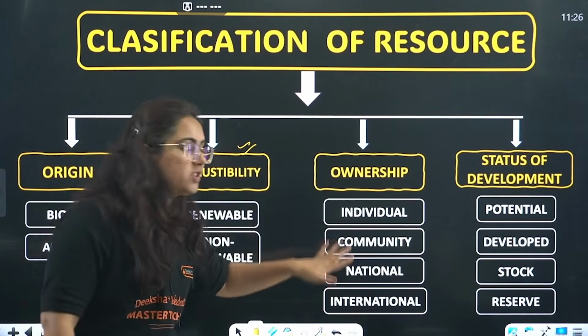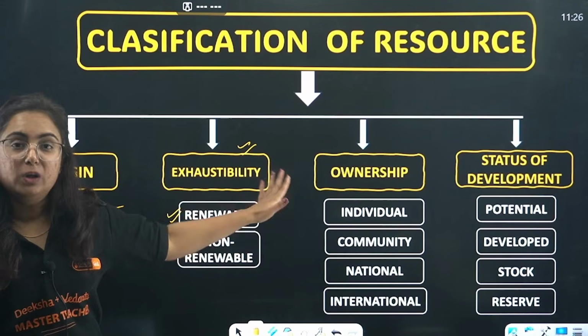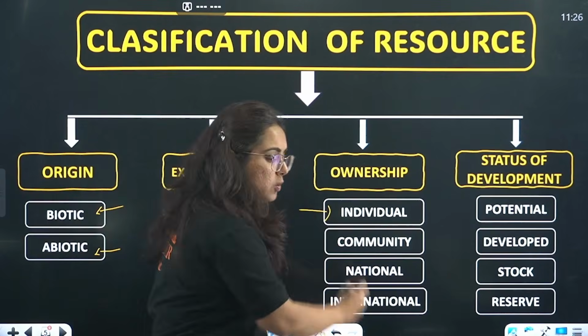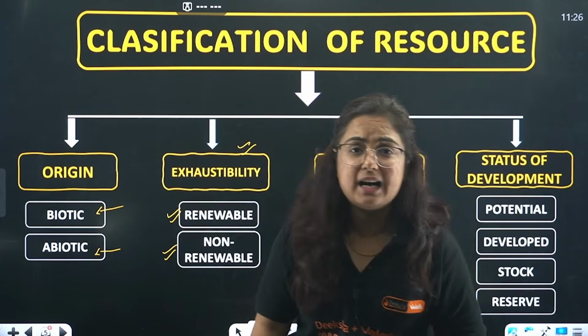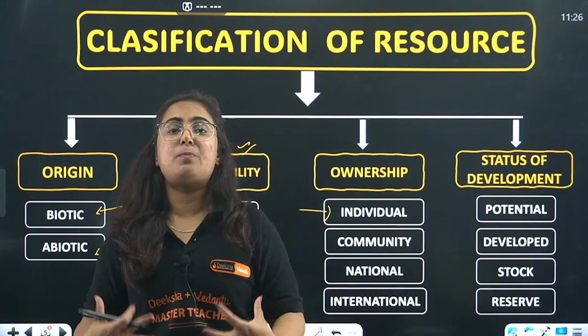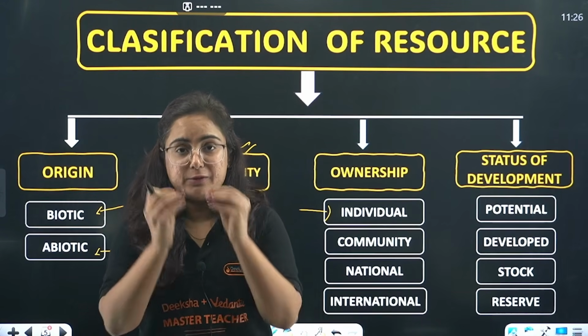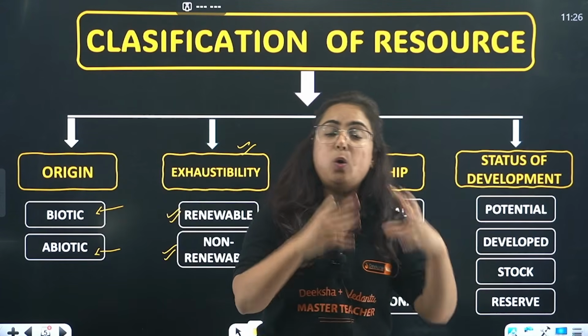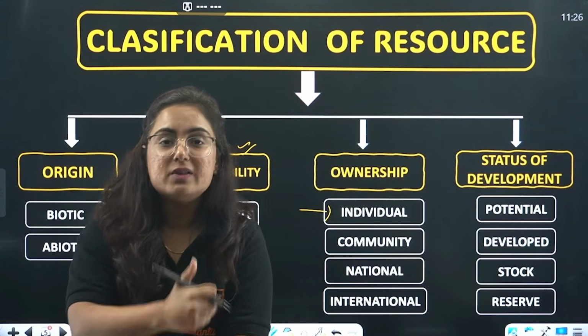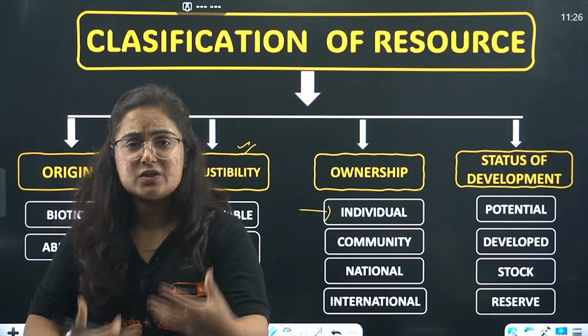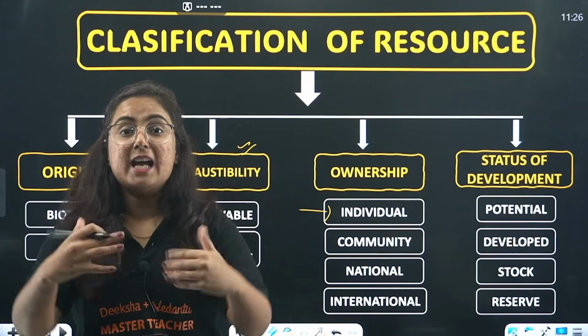Now coming towards ownership, right? Ownership by individual, individual resource. This is my phone. That is my car. So I have the ownership of that resource. Whenever a resource is owned by a single individual, that is known as an individual resource. Your house, your parents, they are resources. Okay? It's yours.